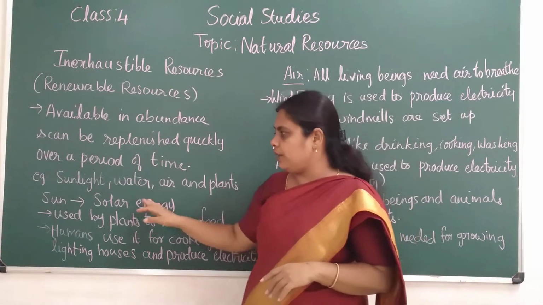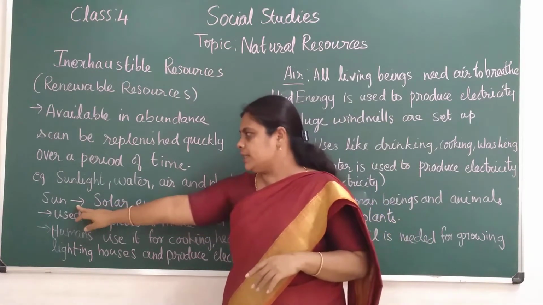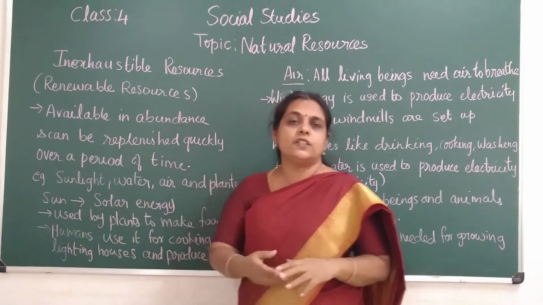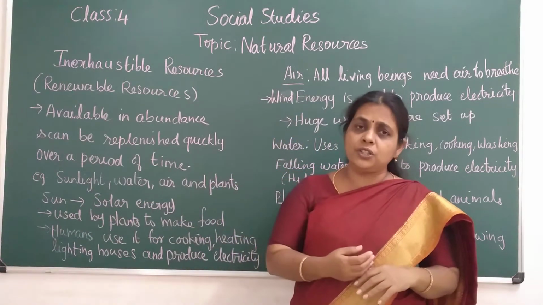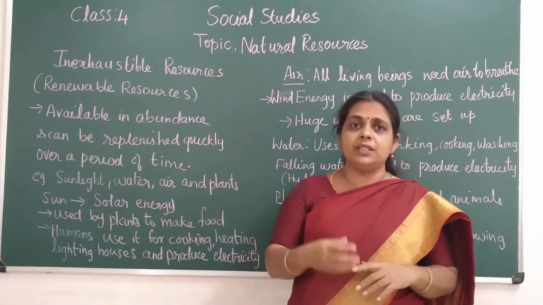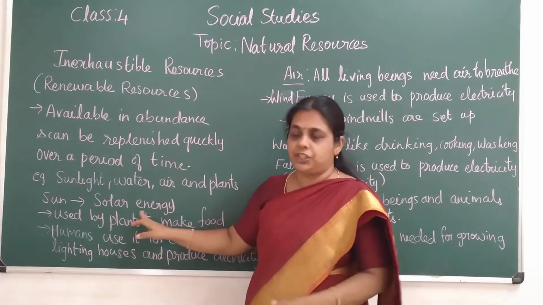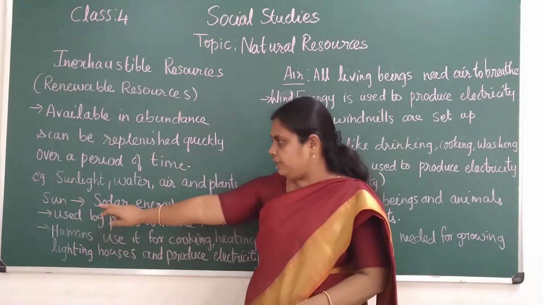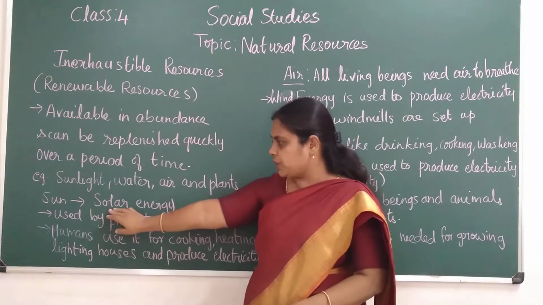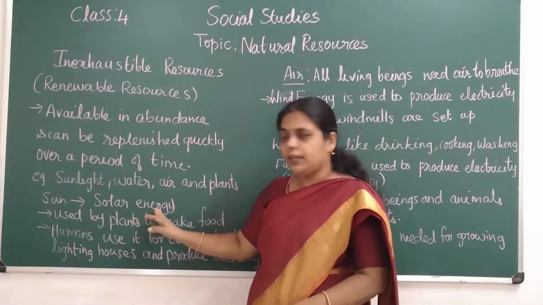The first one we are going to see is sunlight, children. The resource we get from the sun is called solar energy.